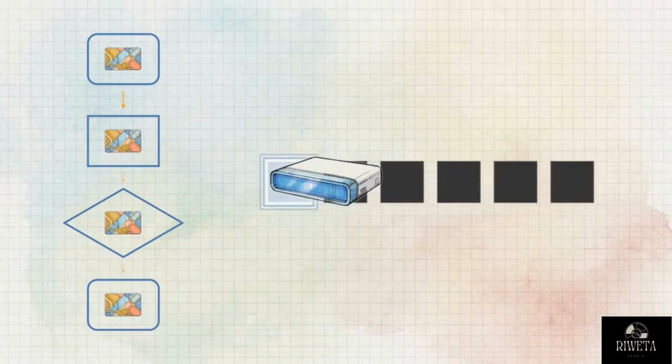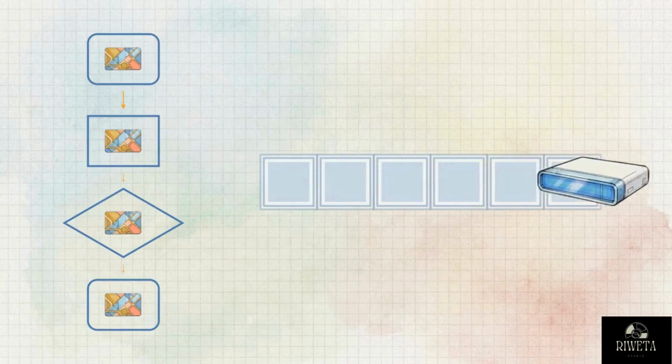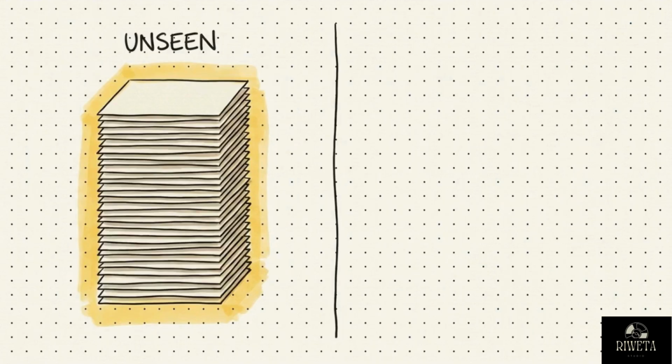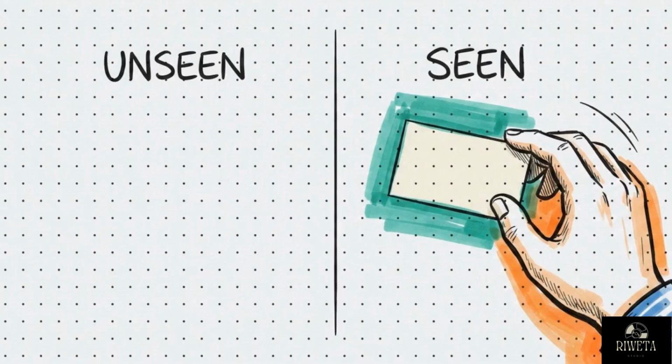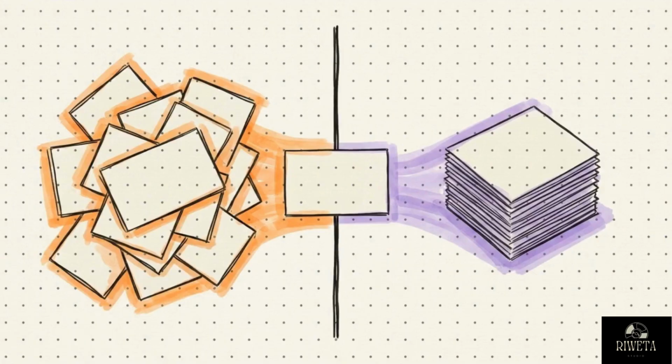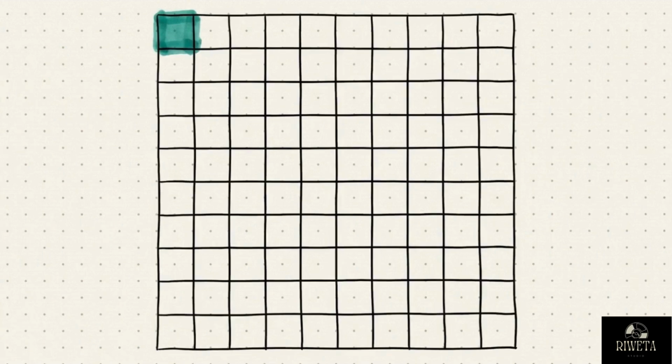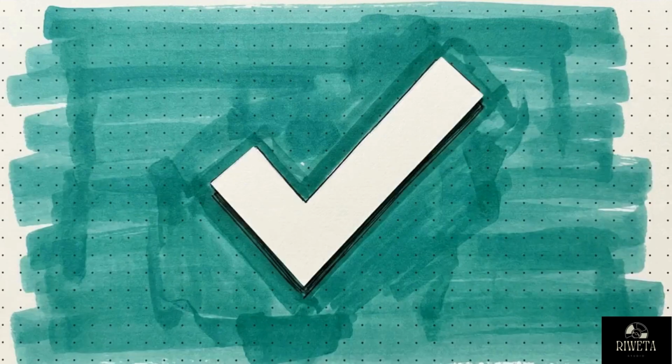You replace intuition with a rigid, mechanical process, a series of repeatable steps that removes the possibility of human error. This starts by dividing your workspace into two strict zones. Every single grade card begins in the unseen pile. Once you check a card, it moves to the seen pile. Moving a piece of data from an unseen state to a seen state is the foundation of data science. It ensures every piece of information is processed exactly once, with nothing skipped and nothing repeated.